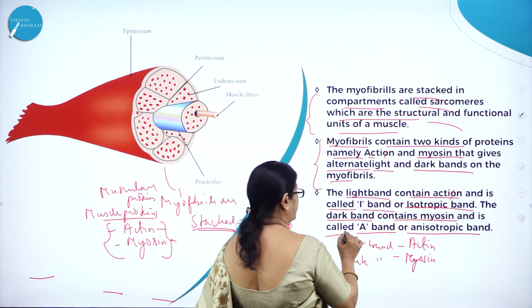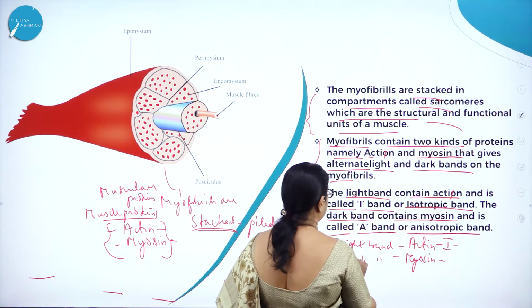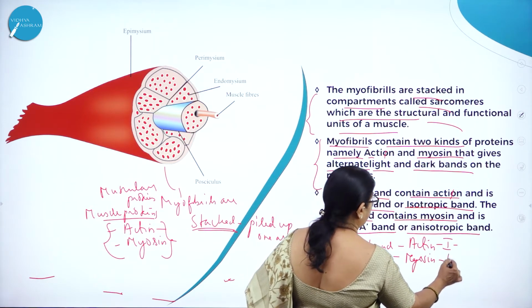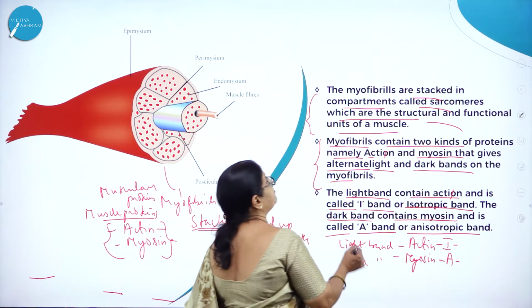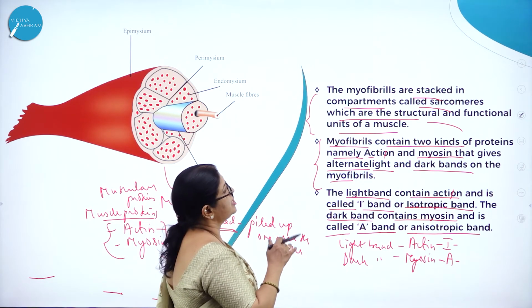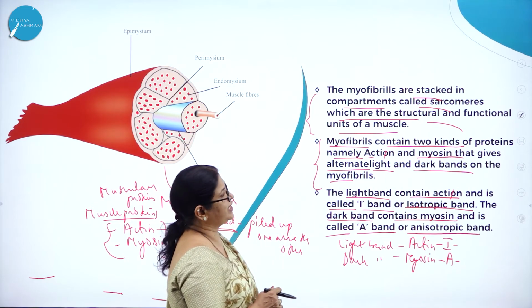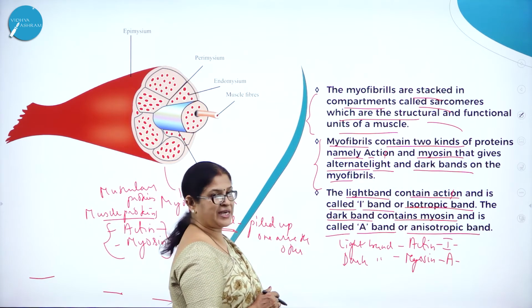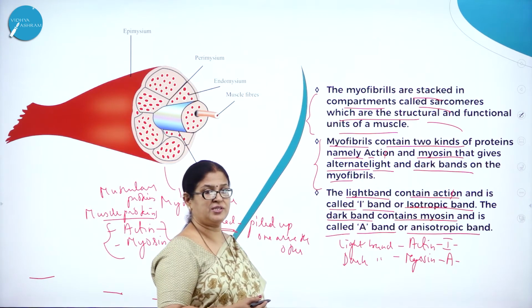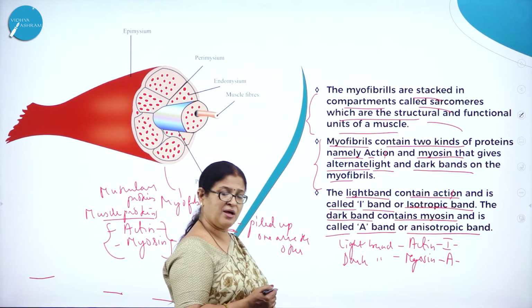So, the light band is also called I band, isotropic band, whereas the dark band is called A band, that is anisotropic band. So the myofibrils are stacked in compartments called sarcomeres, which are the structural and functional units of a muscle. Then myofibrils contain two kinds of proteins, namely actin and myosin, which are otherwise called muscular proteins, and that gives alternate light and dark bands on the myofibrils.